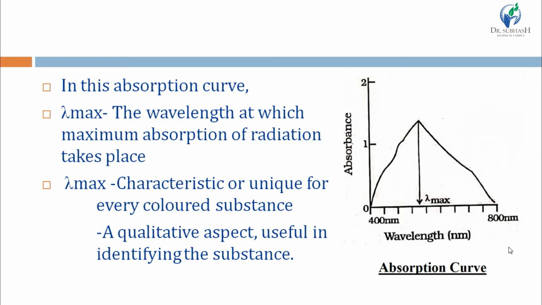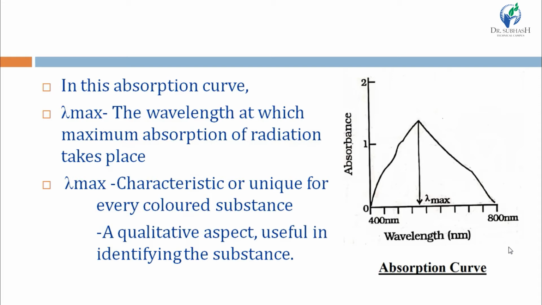In this graph, the wavelength at which absorbance is maximum is known as lambda max for that substance. The value of lambda max is specific for each substance, just like molecular formula or molecular weight is specific for each substance. So by this absorption curve, after studying lambda max, we can study which substance is present in our sample.